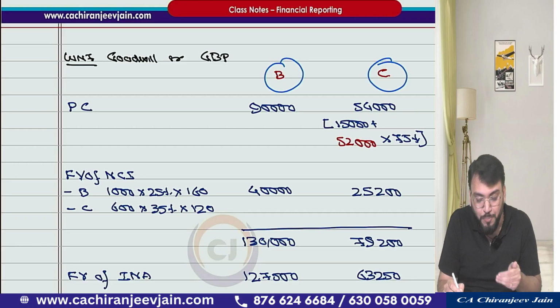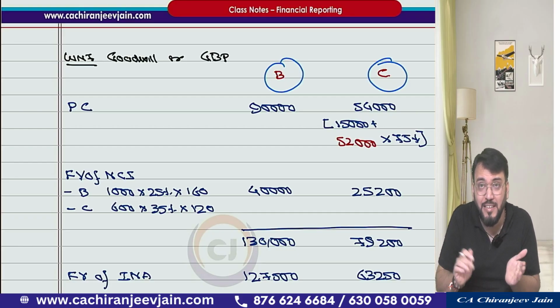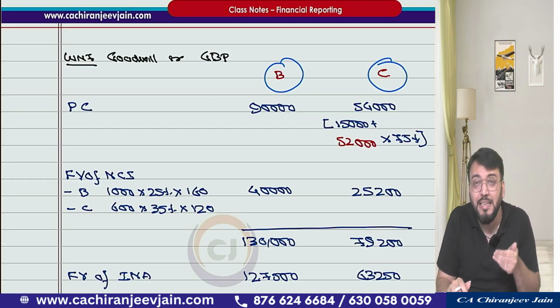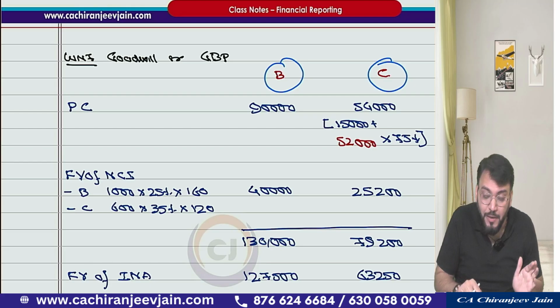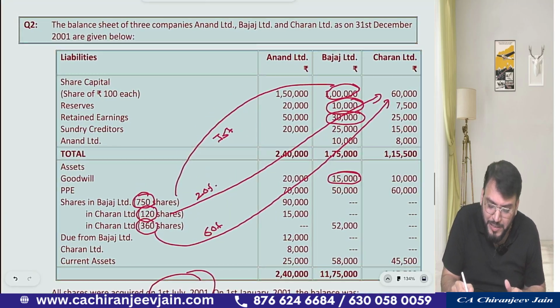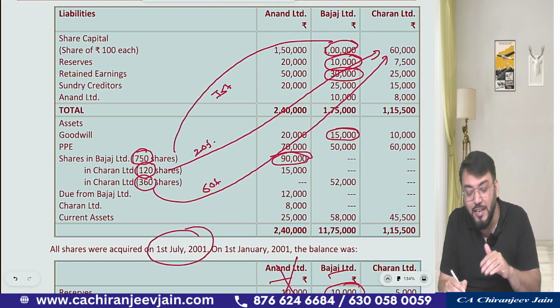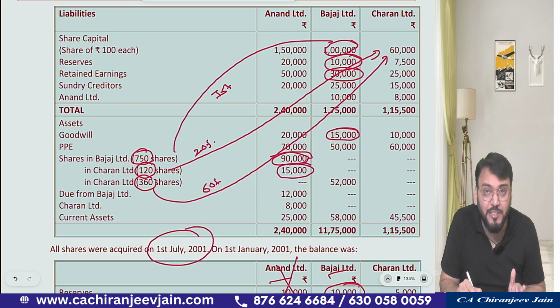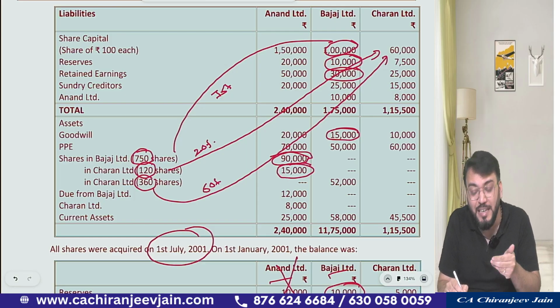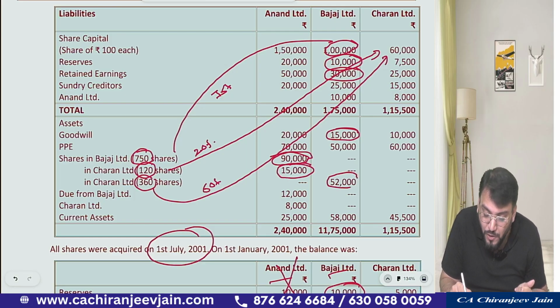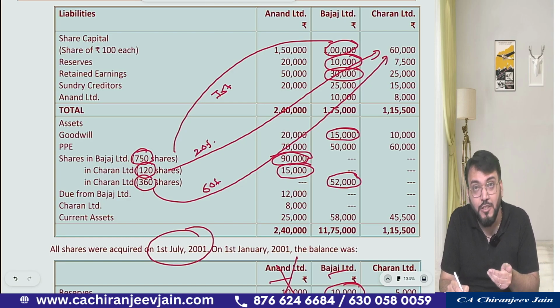So PC, for PC of Bajaj Limited means how much the parent company has paid to get control over Bajaj Limited. That is direct holding, so we will take 90,000. But for PC for Charan Limited, can I say it will be 15,000 direct investment? But there is one indirect investment. So this 52,000 has been invested by Bajaj to get the control, to get the equity shares of Charan.